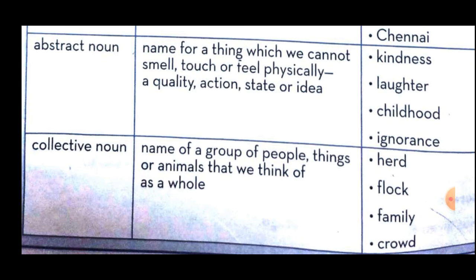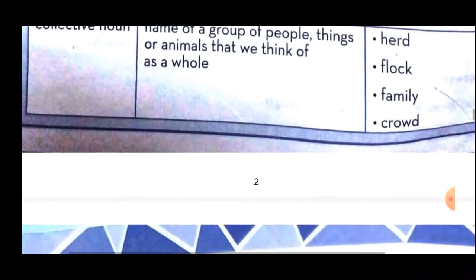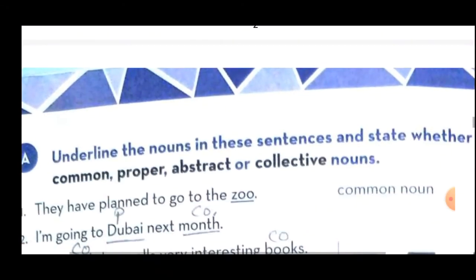Same way, if many keys are there, we do not use the word keys but we use bunch of keys. So all these words are called collective nouns: herd, flock, family, crowd. These are the main four kinds that you have to remember properly in this first chapter, so that you will do all the exercises correctly.